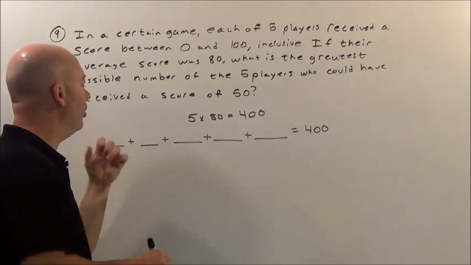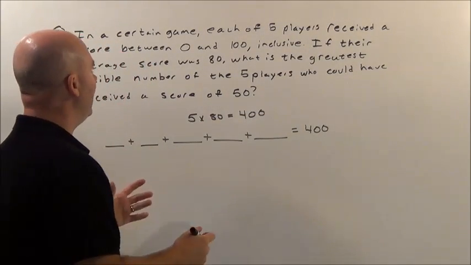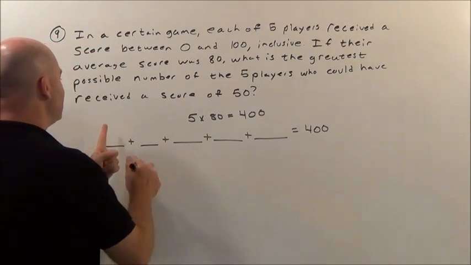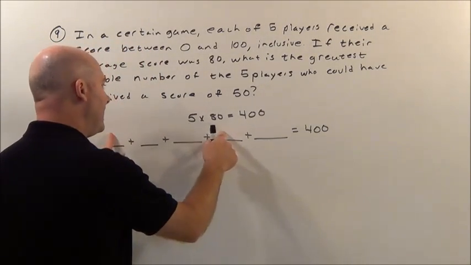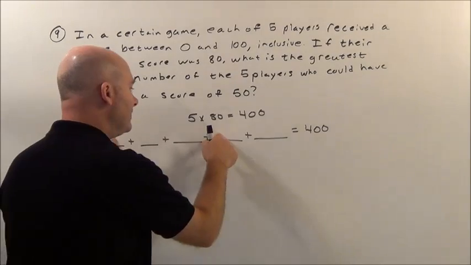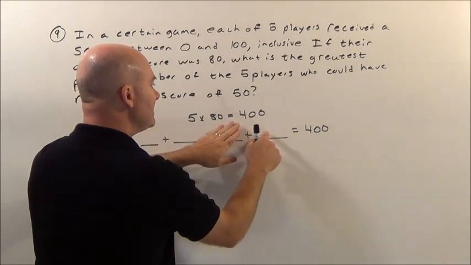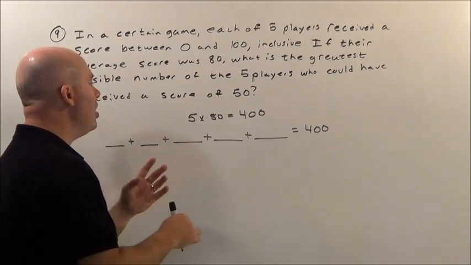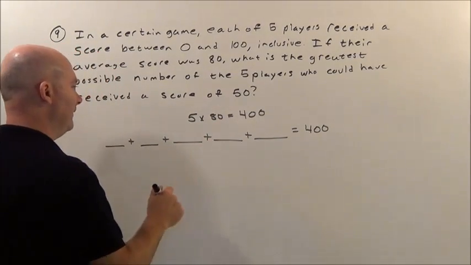So that's what I know. So I got to come in here and say, okay, how many of these guys could have gotten a 50? Now if you want to say, oh, 50, 50, 50, 50, that adds up to how much? 4 50s is 200. The most this guy could have gotten was 100. That's not going to get us to 400. So we know there's no way we could have 4 of them get 50s.